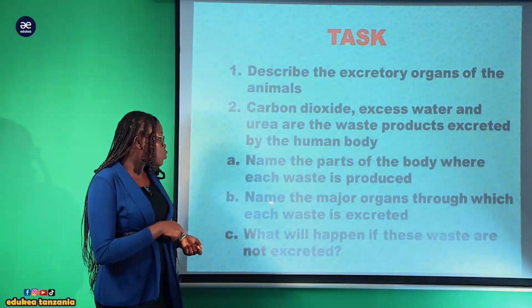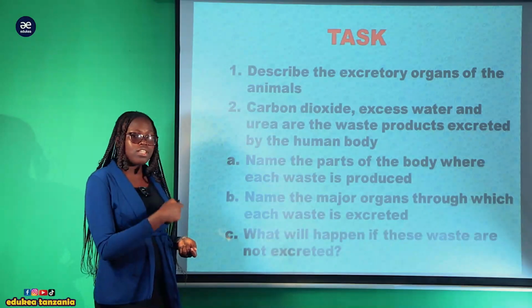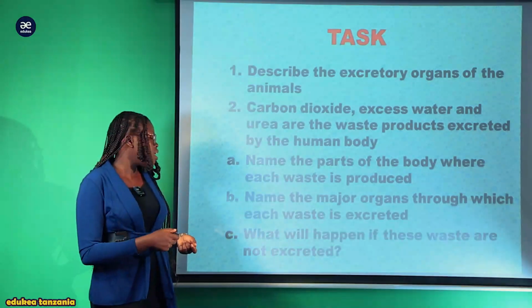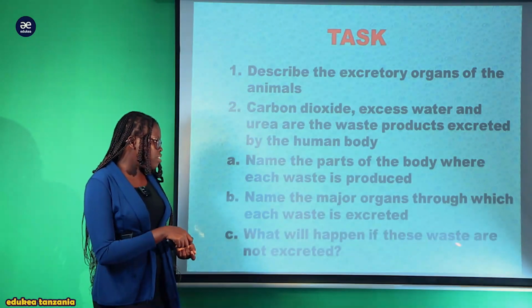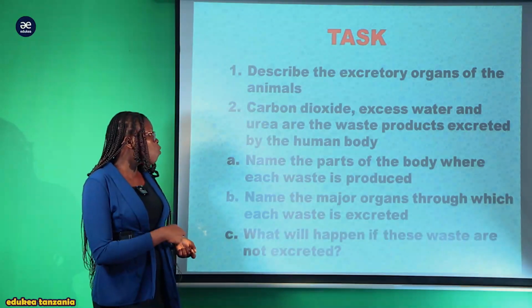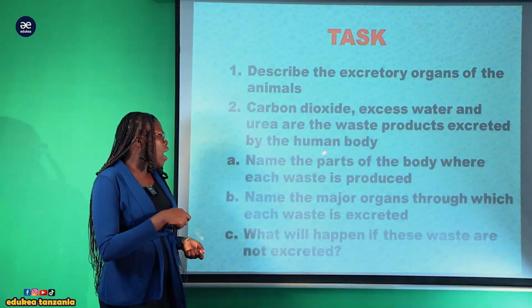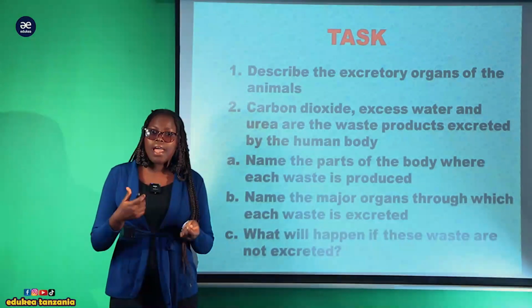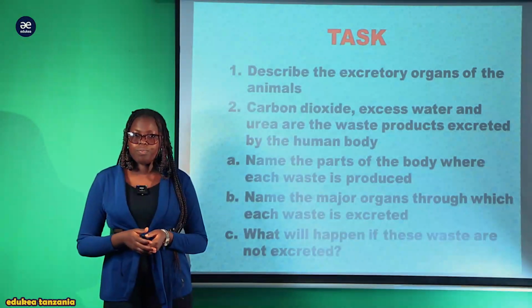Second, you have to name the major organ through which each waste is excreted. This excretory product I have mentioned here. The Roman C, what will happen if these wastes are not excreted? What will happen if carbon dioxide, excess water, and urea are not excreted or are not eliminated from the body of human being or of animal.